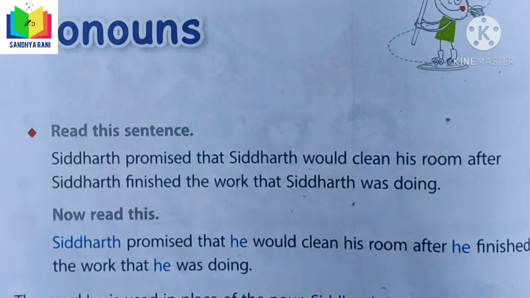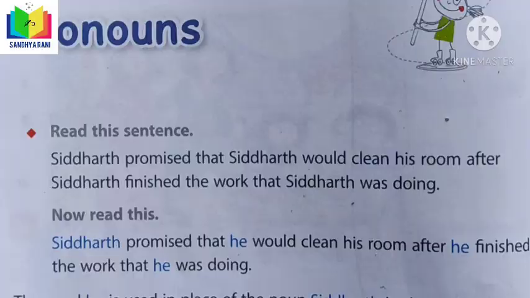These pronouns take care of repeating the words, and some common pronouns are I, me, we, us, you, they, them, she, her, he, him, and it. These are the common pronouns.